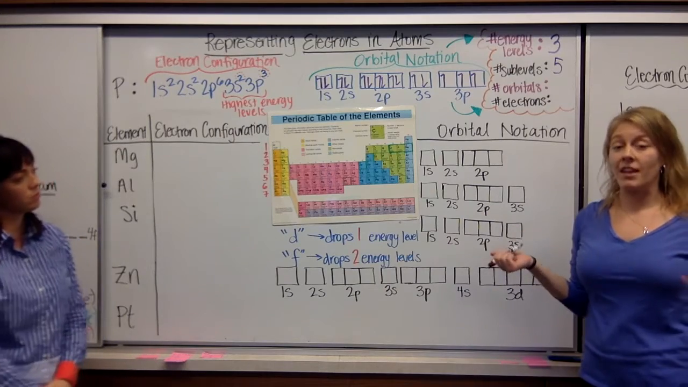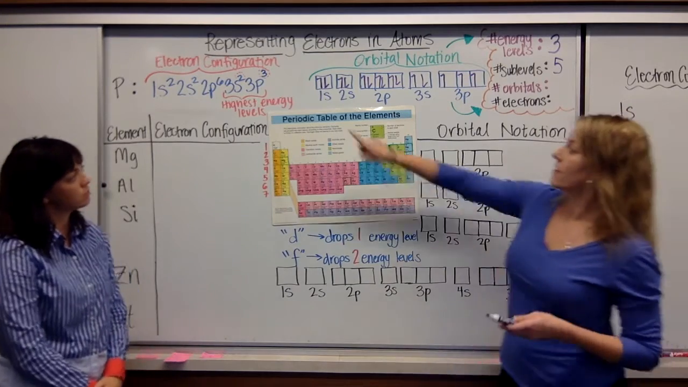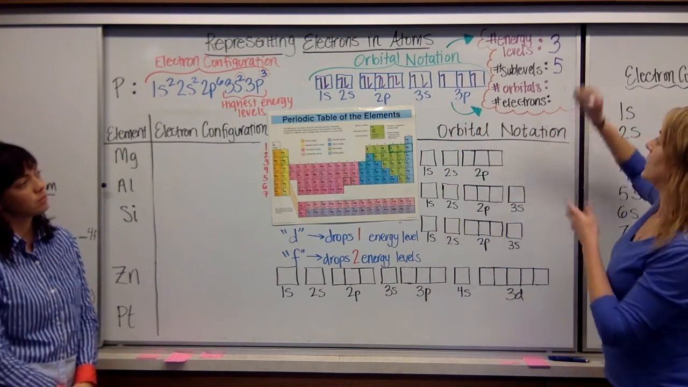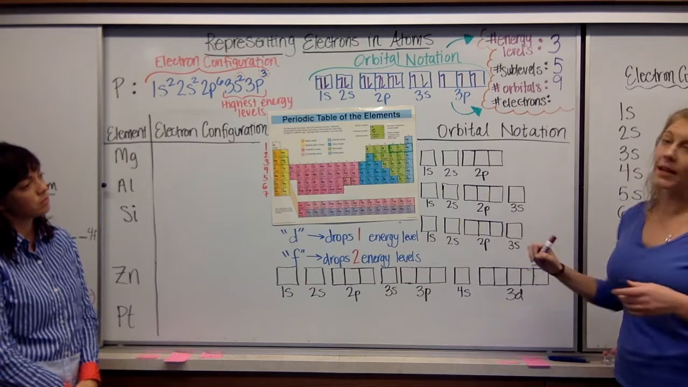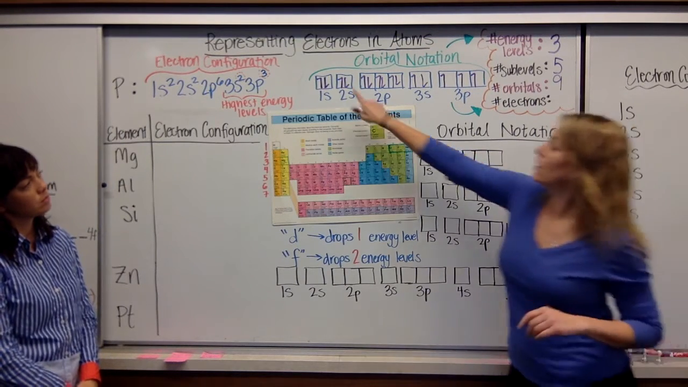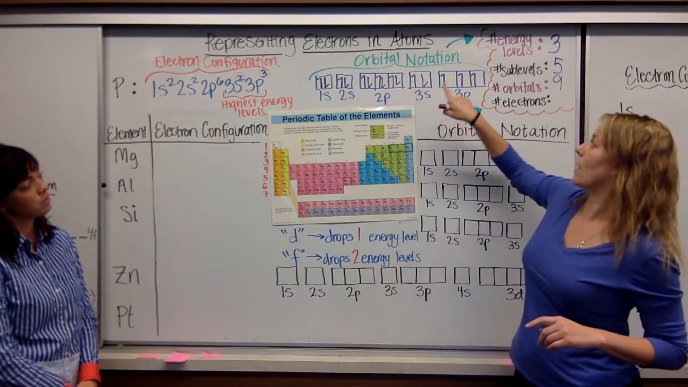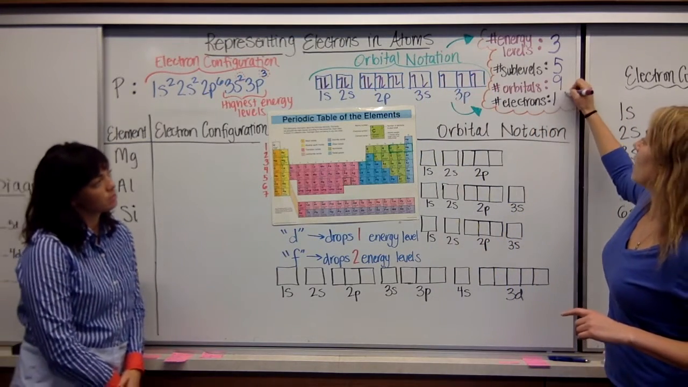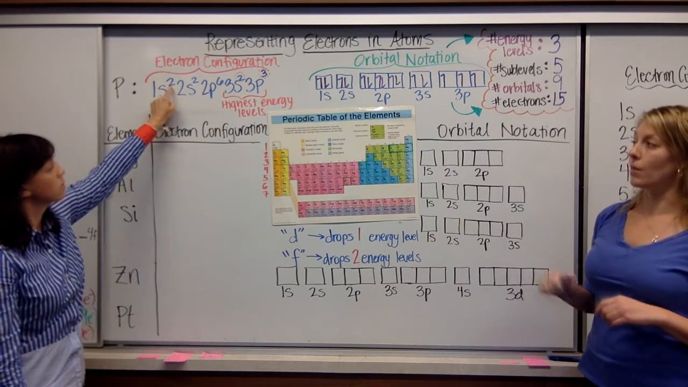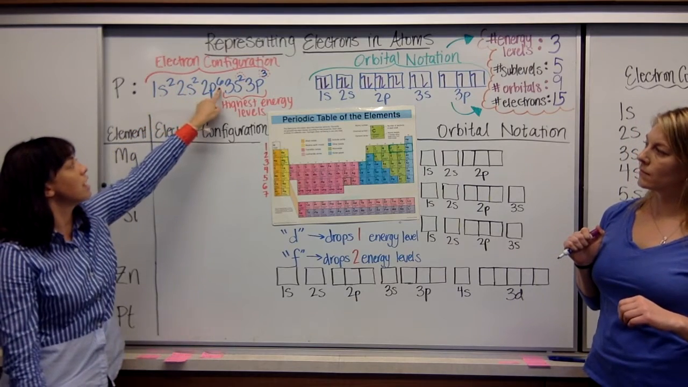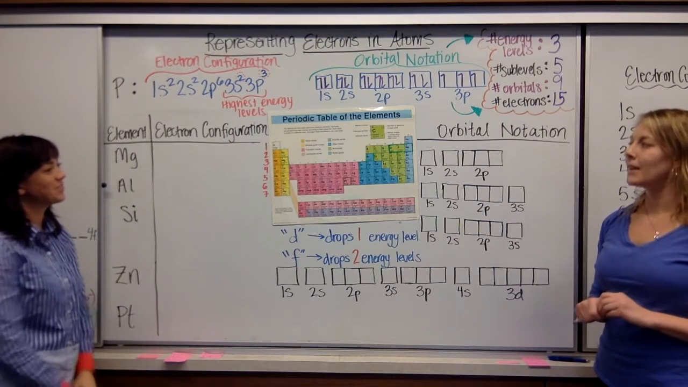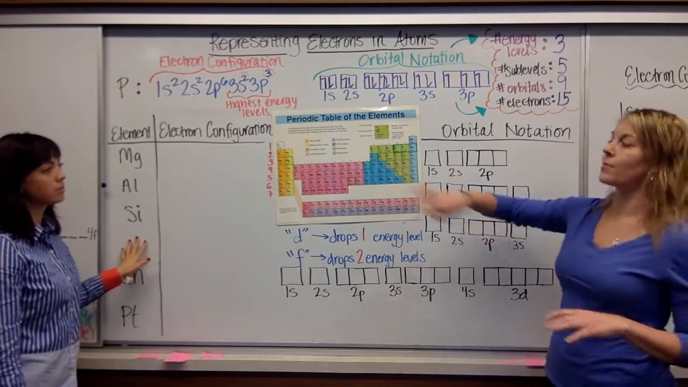How many orbitals do you see? Each orbital holds 2 electrons. So there's 1, 2, 3, 4, 5, 6, 7, 8, 9. Right? So each orbital can hold up to 2 electrons. And how many electrons do we have here? We can count them, right? 2, 4, 6, 8, 10, 12, 13, 14, 15. We can also count them on the electron configuration by looking at the upper numbers: 2, 4, 10, 12, 15. Perfect. Double checking.